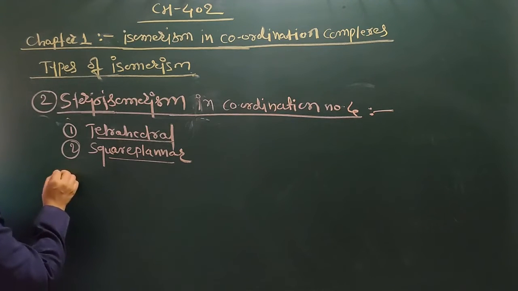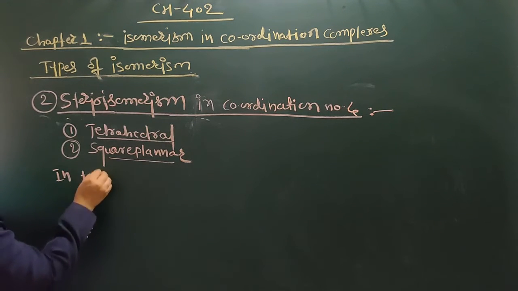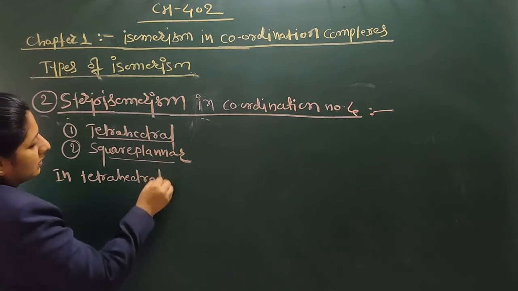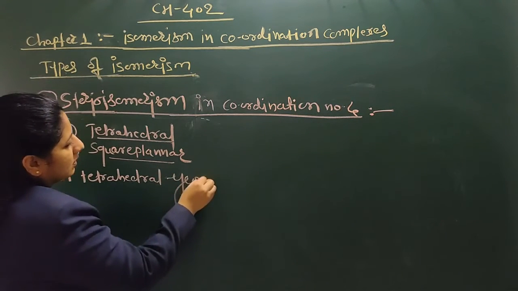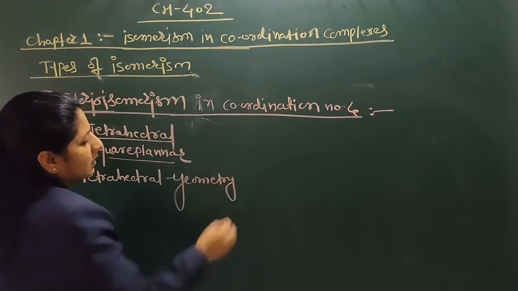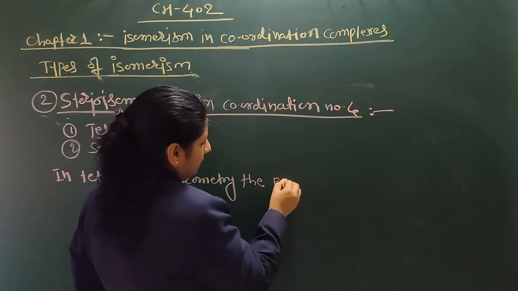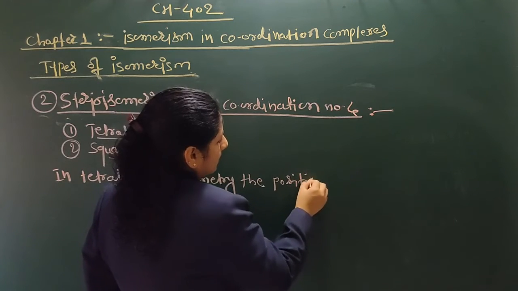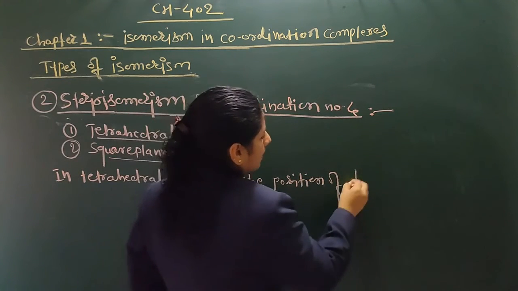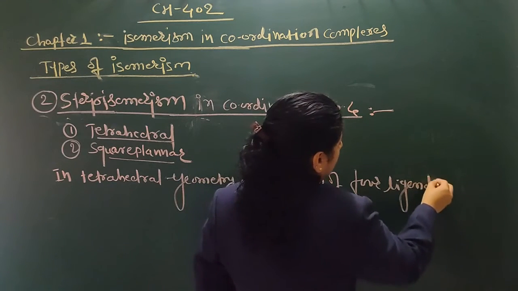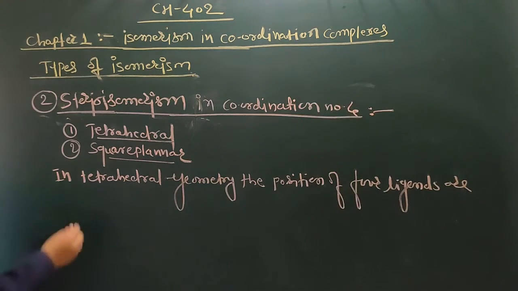In tetrahedral geometry, the positions of the 4 ligands are equivalent.